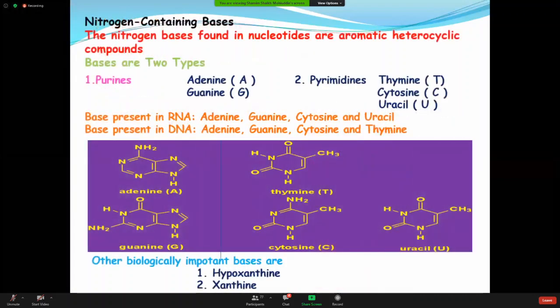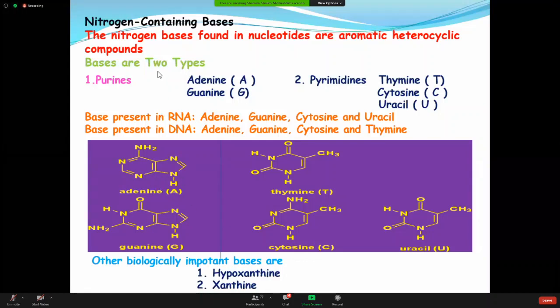Now, what are the different varieties of bases? The nitrogen bases found in nucleotides are mainly aromatic heterocyclic compounds. Have a look at the figure here, the structure. You can see they are aromatic, meaning it is a heterocyclic compound. They are not a straight line; they have a benzene-like ring inside the structure.